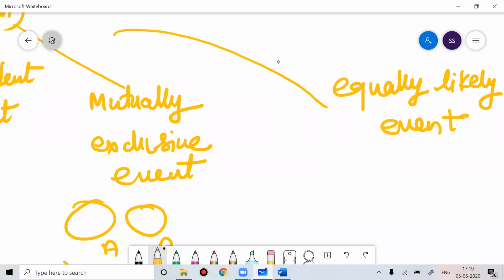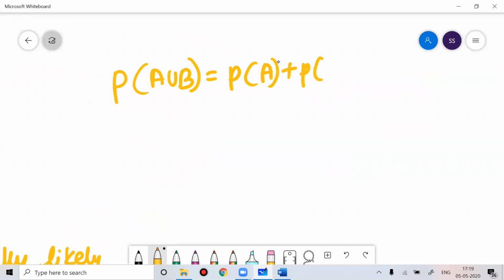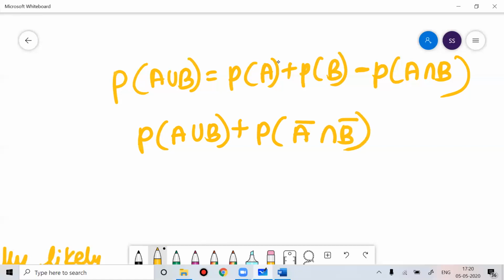Okay. So normally I believe you have knowledge about probability of A union B. Probability of A union B is probability of A plus probability of B minus probability of A intersection B. That is, I believe, this formula. So when you talk about probability of A union B plus probability of A not happening and of B not happening, that is equal to 1. So we need to have minimum knowledge about set theory and all.